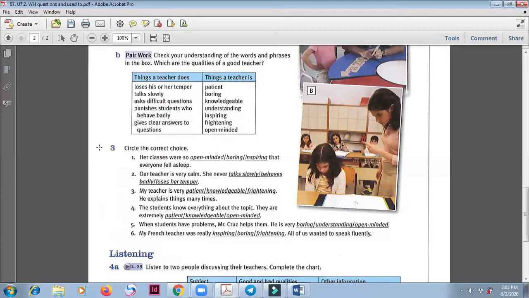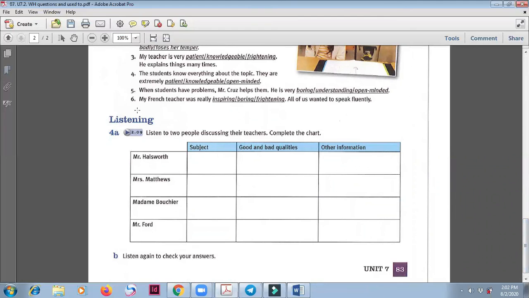So in the exercise, I would like you to choose the correct choice out of these 1, 2, 3 options. Think of the meaning. If you find it difficult, you can check your dictionary or you can just Google the meaning and then learn some new words. Now here is the listening part. I have prepared an audio and video material on this. I have combined the video and audio.